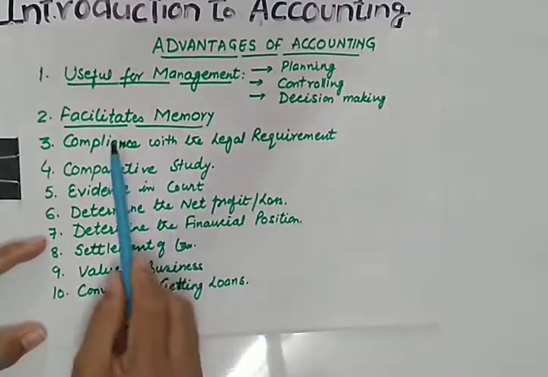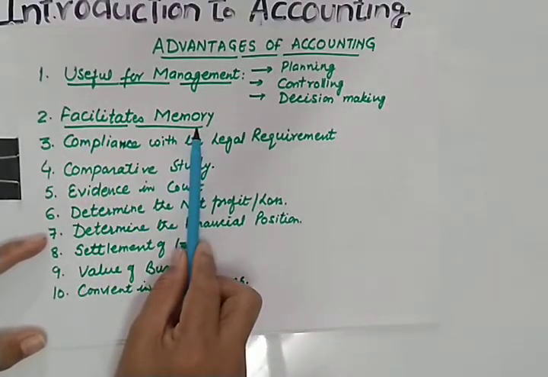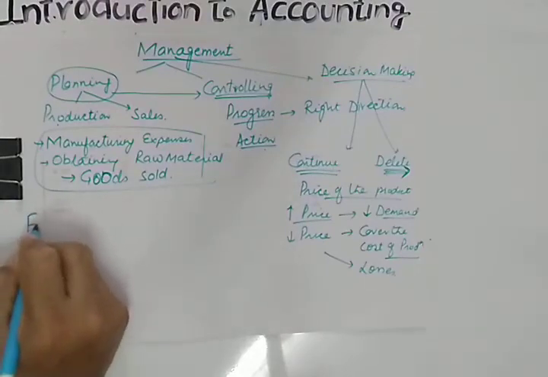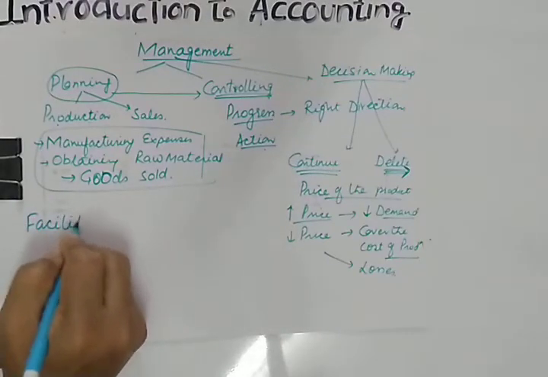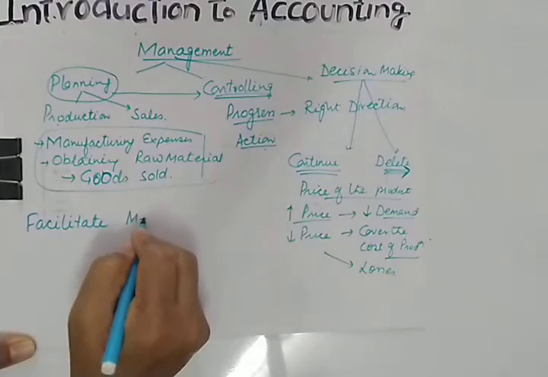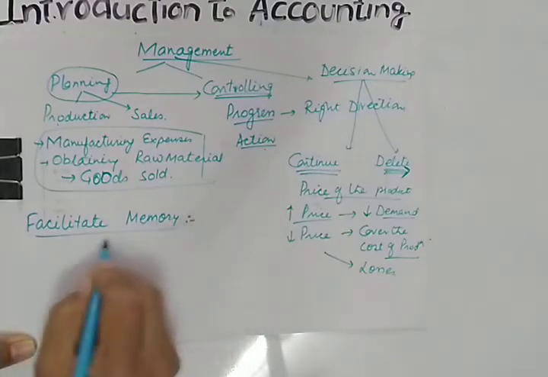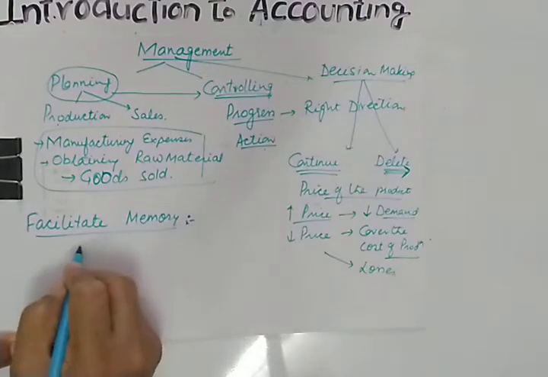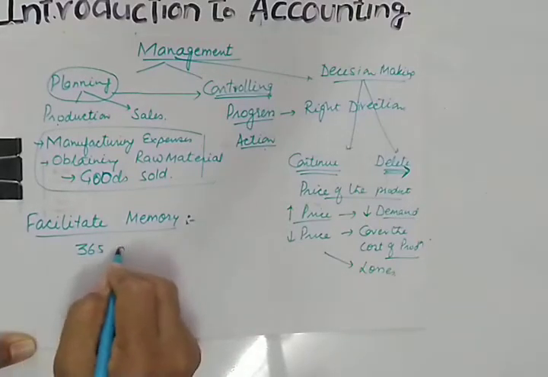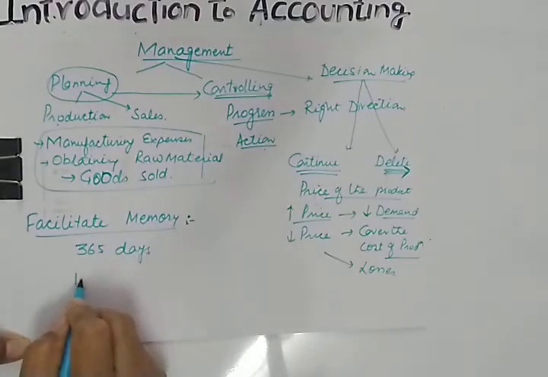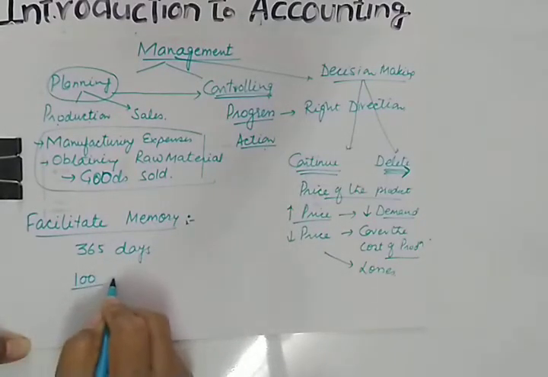Next is facilitates memory. Now what is there in facilitates memory? See, you are doing business for full 365 days, and there can be, suppose, 100 transactions in a day.